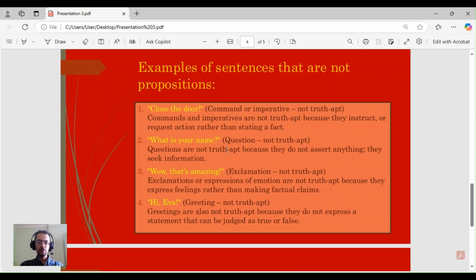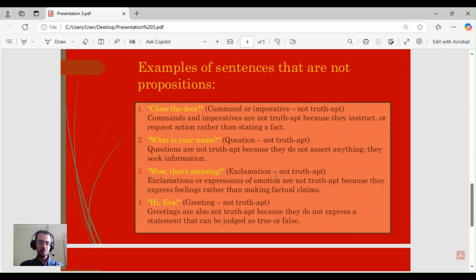If we use "close the door," it is an imperative sentence or command, and it cannot be true or false, because it instructs or requests action rather than stating a fact. And interrogative sentences, that is, question sentences, cannot be propositions either, because they do not assert anything, they only seek information.